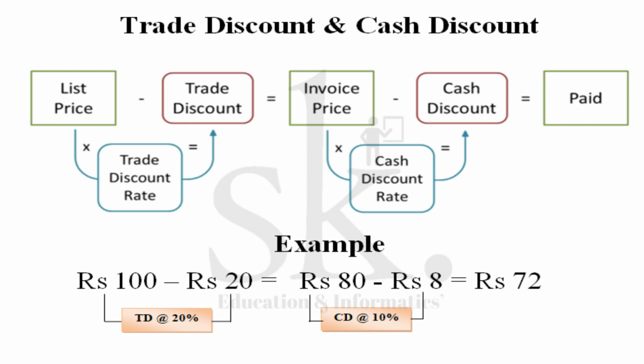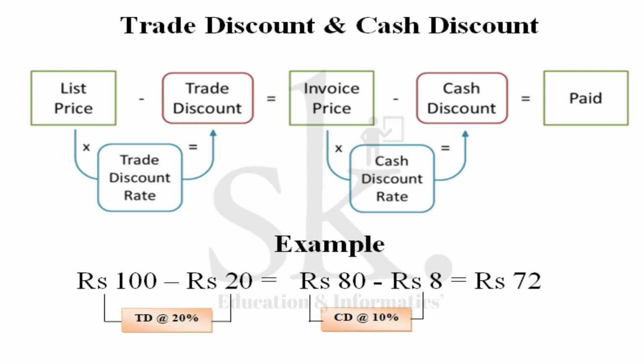So the cash discount is calculated on the invoice price here. So 80 rupees into, say, 10% cash discount is 8 rupees. So the retailer actually pays 72 rupees, which is 80 minus 8 rupees. So in addition to the trade discount of 20%, which is the difference between the list price and the invoice price, such that the retailer makes a ready cash payment before the due date, we are giving an additional cash discount of 10%. So 80 rupees into 10% is 8 rupees, which in turn means the actual amount paid is 72 rupees.